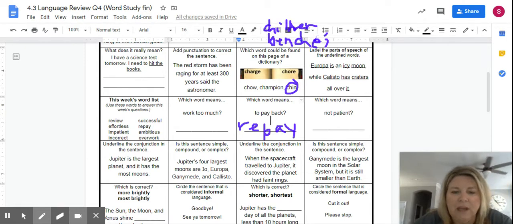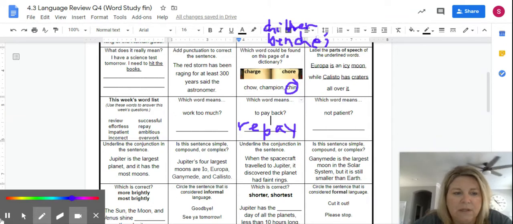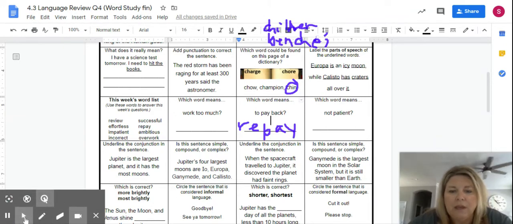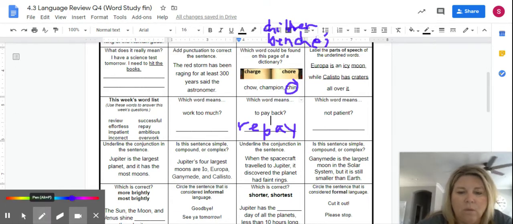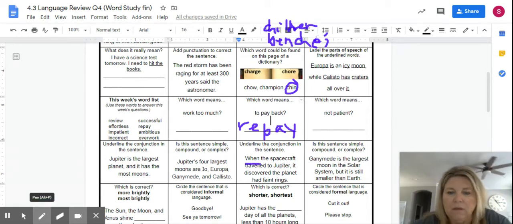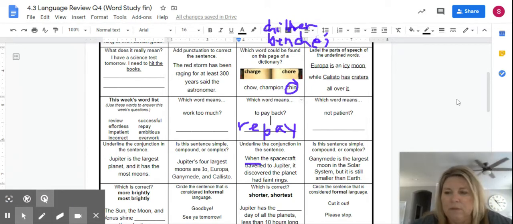The next one says underline the conjunctions in the sentence. This one's a little bit tricky. The sentence says, when spacecraft traveled to Jupiter, it discovered the planet had faint rings. Okay, so the conjunction is actually telling us about time. So when the spacecraft traveled to Jupiter, it discovered the planet had faint rings. All right, so we're going to go ahead and underline that. When. All right, let me move this down just a little bit more here.